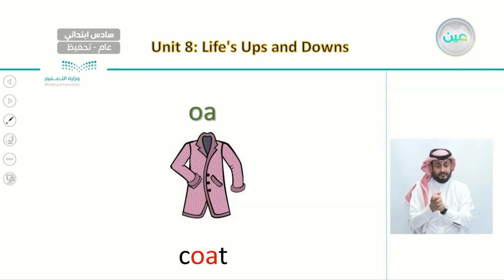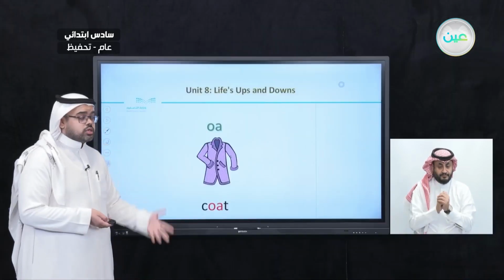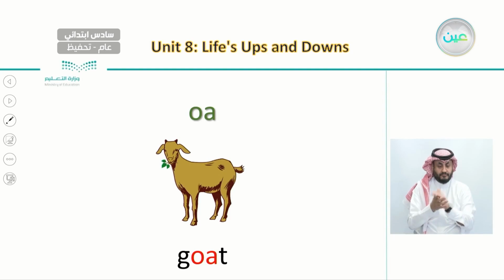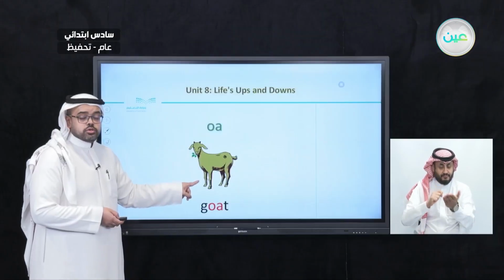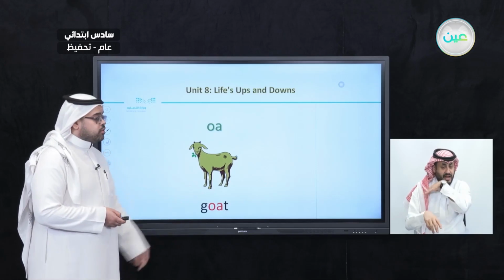Next we have coat. Say with me, coat. This is a picture of a coat which we usually wear in cold times. And next is goat. Say with me, goat. This is a picture of a goat.